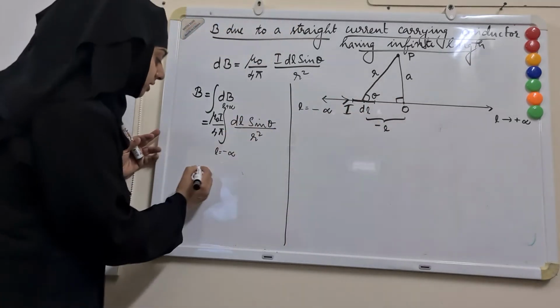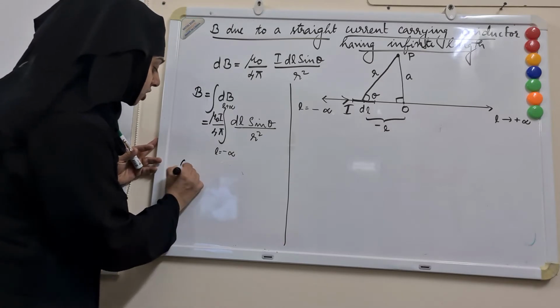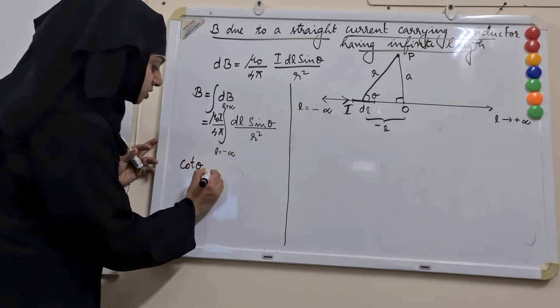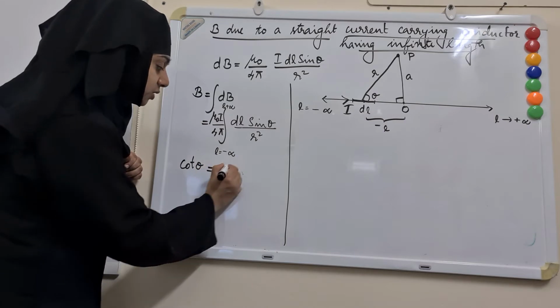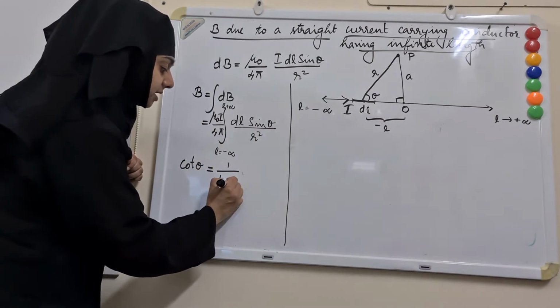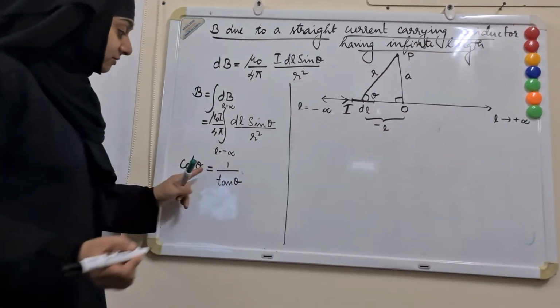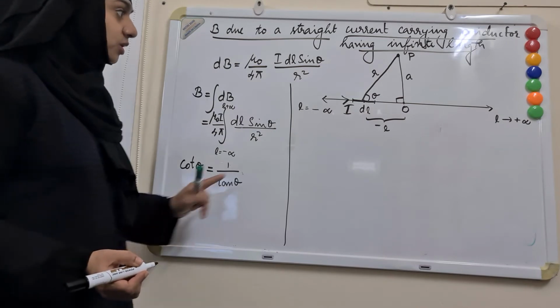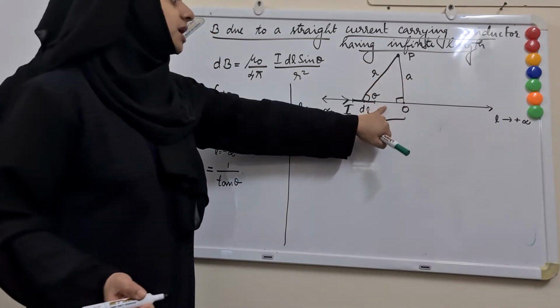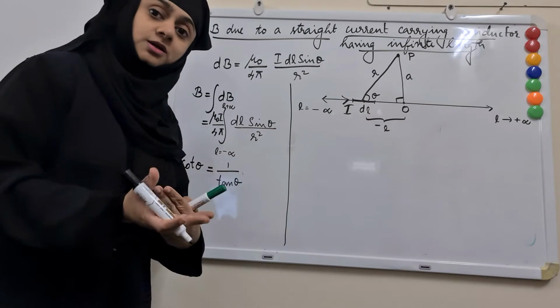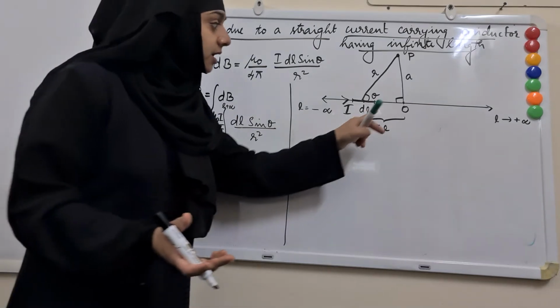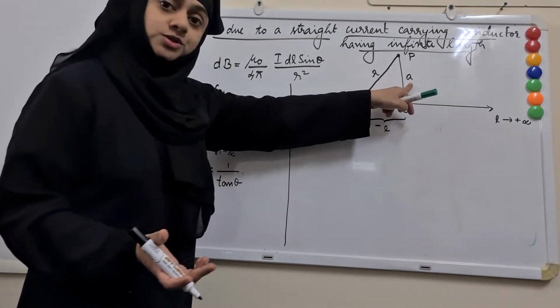Now you must have learned the trigonometric function cot theta. What is cot theta? That is equal to 1 by tan theta. And you have learned tan theta is equal to opposite side by adjacent. So what will be the reciprocal of tan theta? Adjacent side by opposite side.